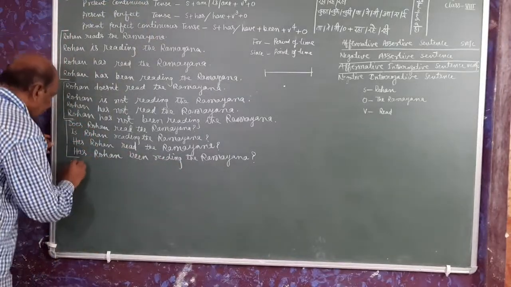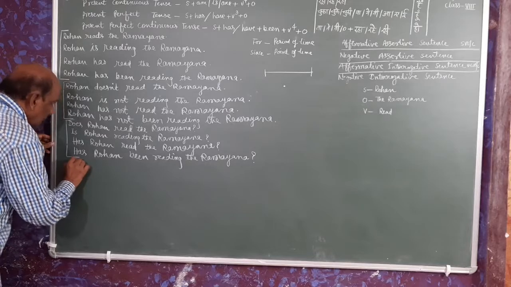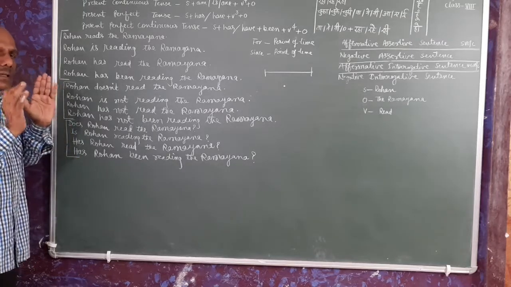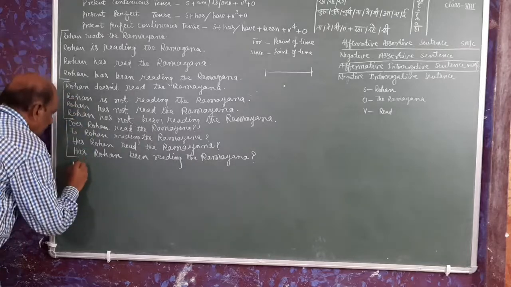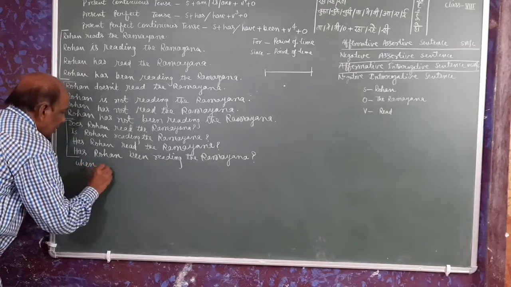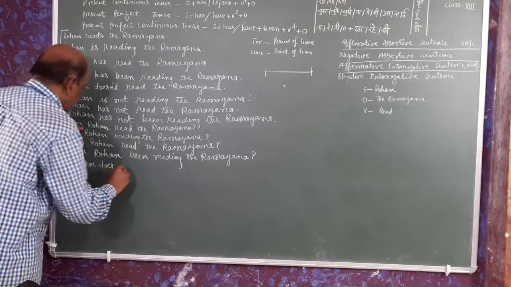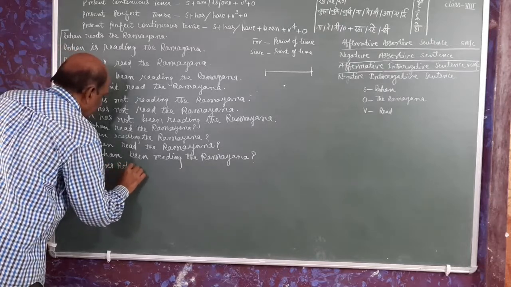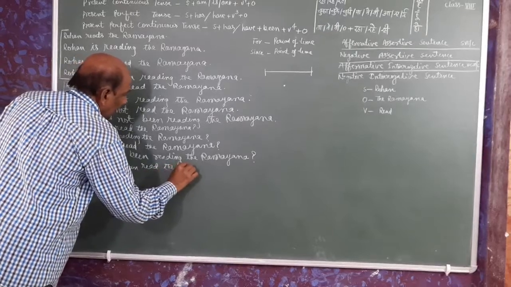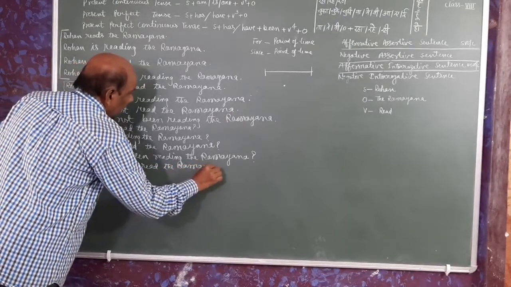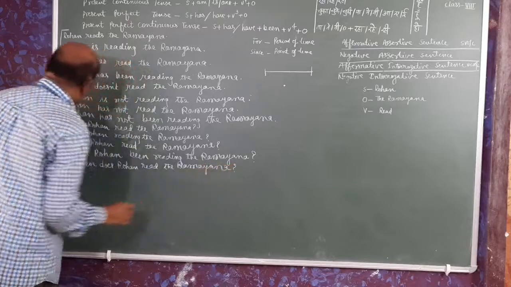Example. Suppose I am taking different WH in these 4 sentences. When does Rohan read the Ramayana?